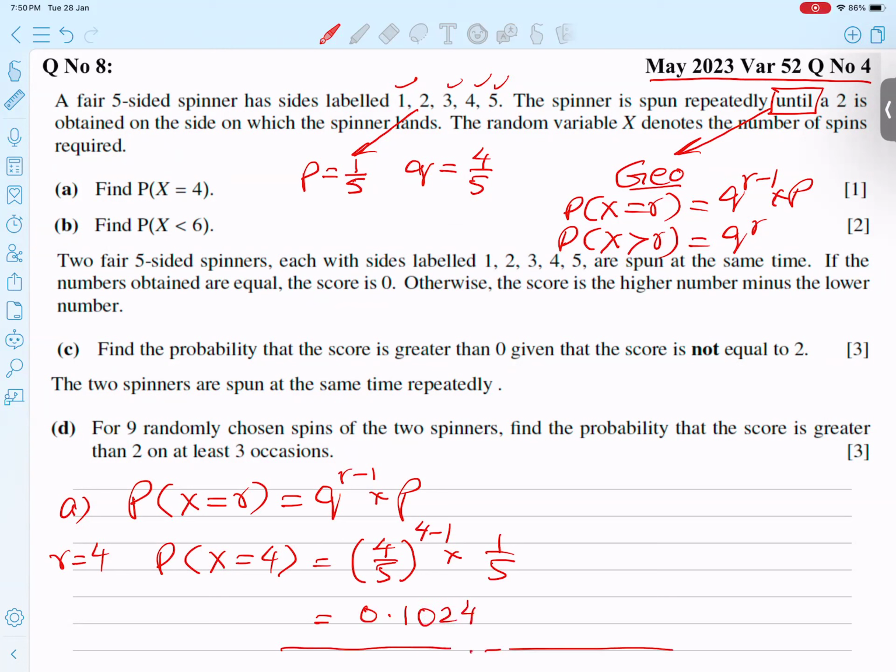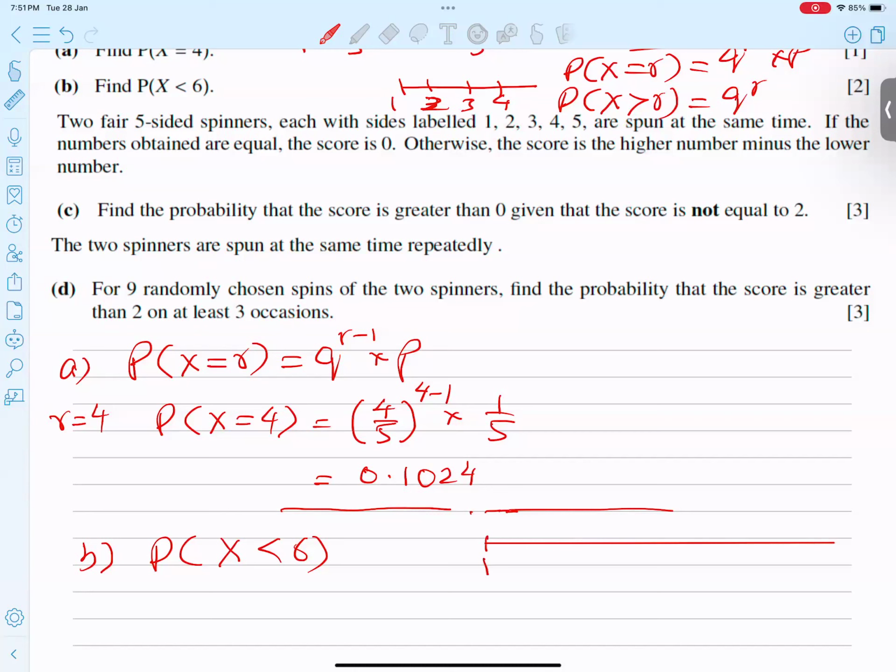I will show it with the help of a number line, because with the number line the question becomes very easy. So 1, 2, 3, 4, 5, 6, 7, 8 onwards, continuing forever. He's saying less than 6, so I need 5, 4, 3, 2, 1, but I don't need 6, 7 or onward values.